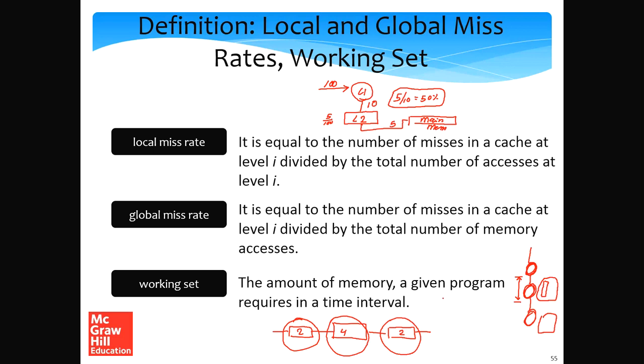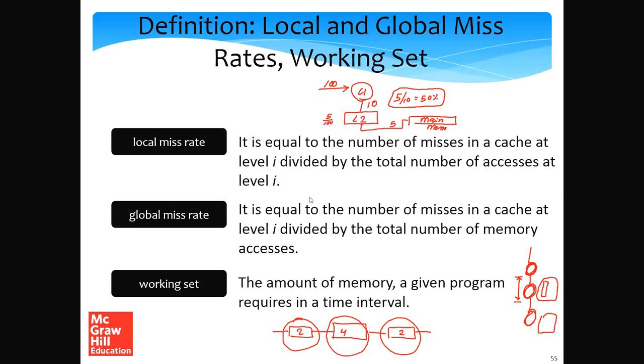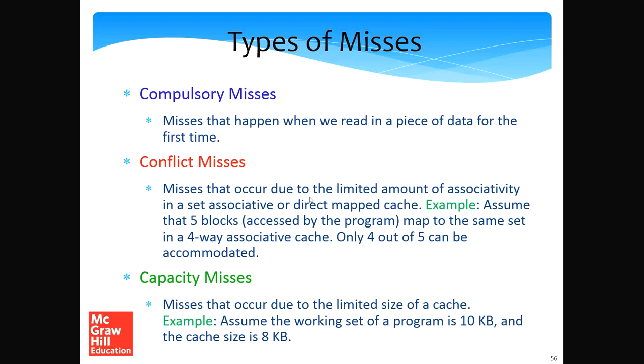So what we want is for the working set to fit in the caches such that most of the data that a program would require would be available in the caches. Now, given that we have seen this, let us look at misses and what can be done with them, and let us try to classify the types of misses that happen in a memory system. These are called the three C's, because there are three kinds of misses. All three start with the letter C.